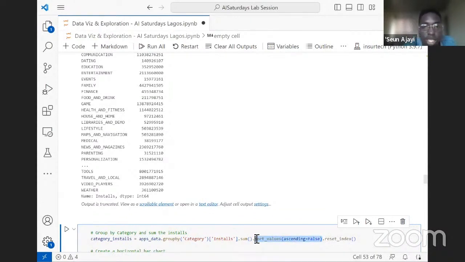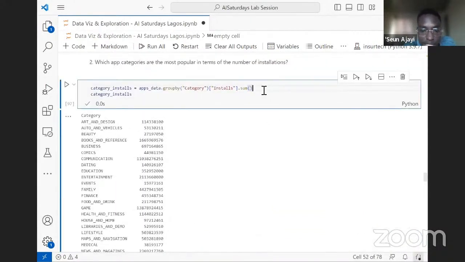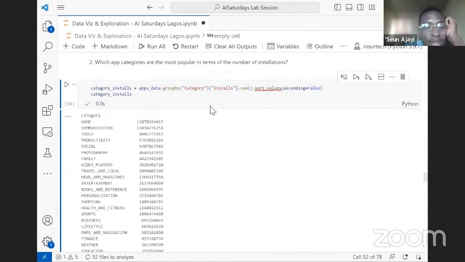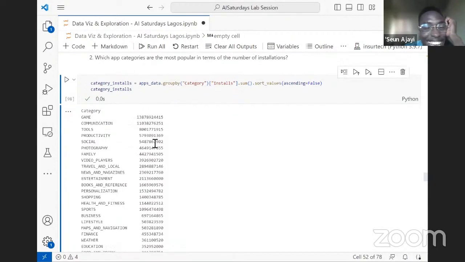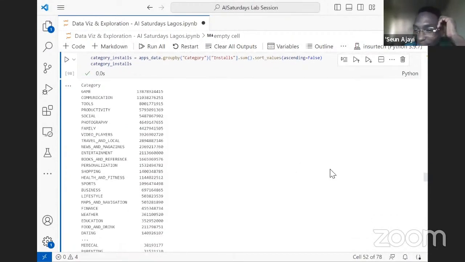So it is sorted in descending order, so we have the biggest on top. And voila, it appears that Caleb was right. The category with the highest number of installations is game, which is understandable. We all play games, right?